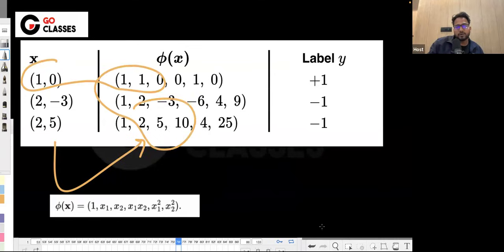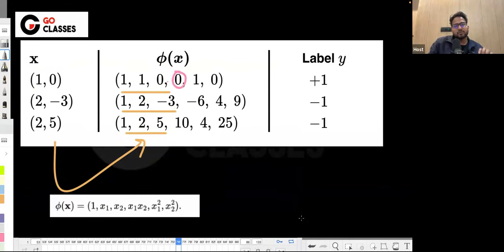After that, x1 into x2, so here it is 0. The first three are the same and easy. Now the fourth one is x1 x2, which is 0 here. Then x1 square, x2 square. X1 square is 1 and 0, here it is minus 6. Then x1 square is 4, x2 square is 9, like that. So you can write phi x.